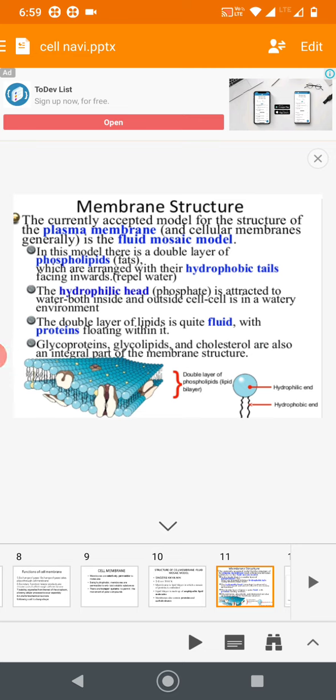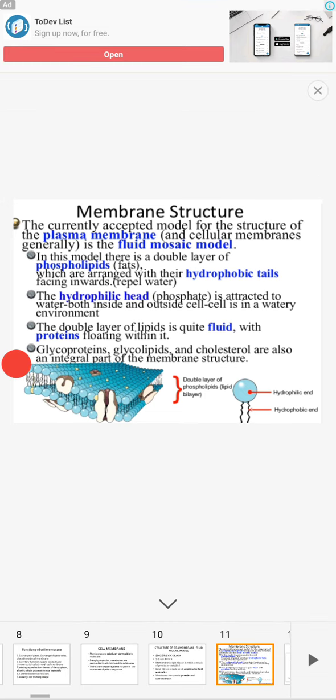What is the meaning of phospholipid? It is a compound lipid. Usually it contains fatty acid and glycerol, and along with this, phospholipid contains nitrogen. Okay, so that is the important function of phospholipid. When you study the function of lipid, you will come to know the importance of phospholipid.